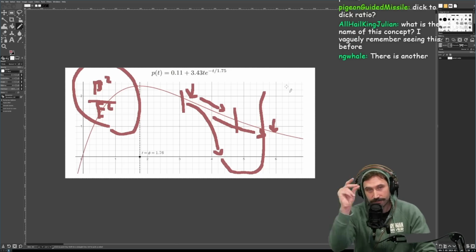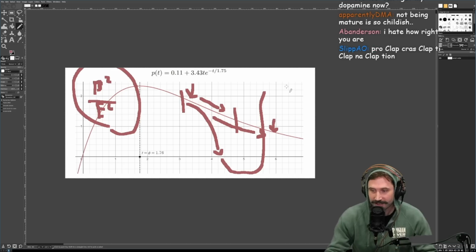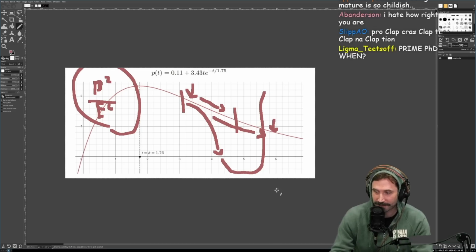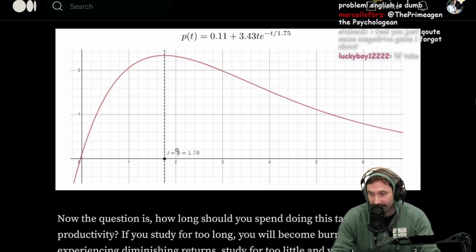Dick to dick ratio. This man gets it. All hail King Julian. No, sorry, that pigeon guided missile gets it. I hate how right you are. Yeah, I'm just letting you know.